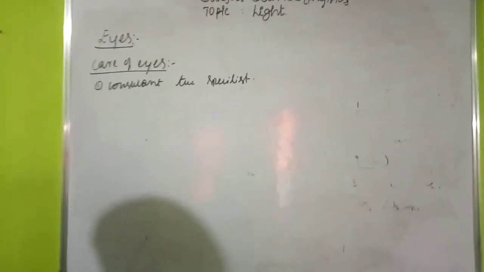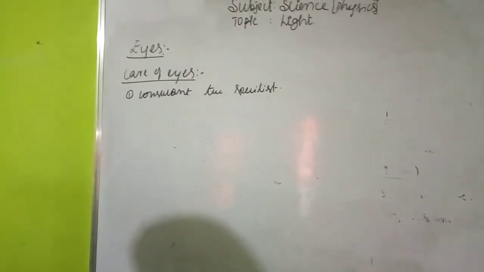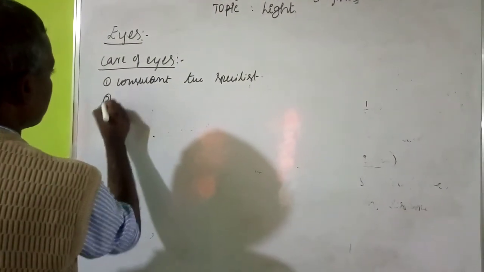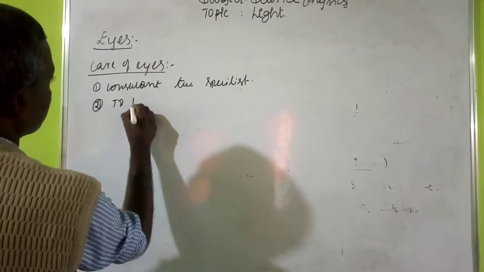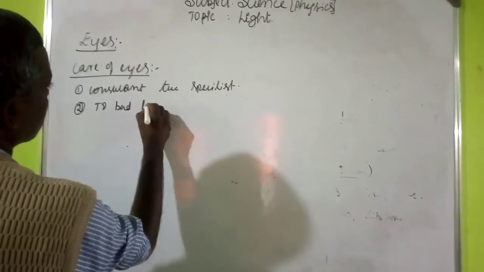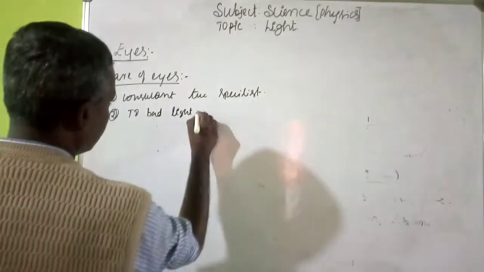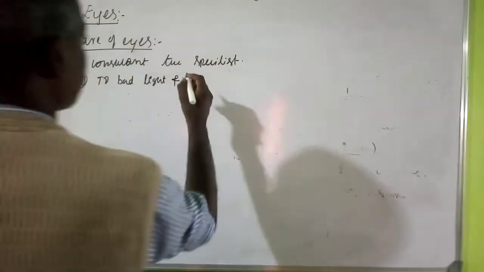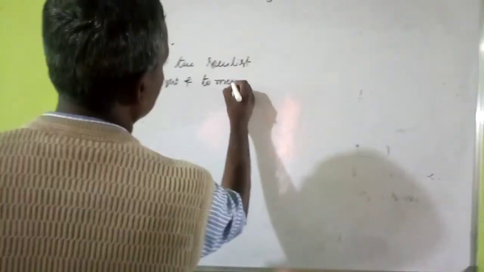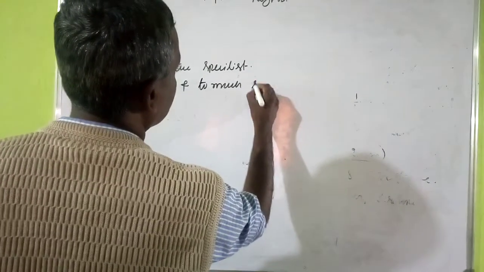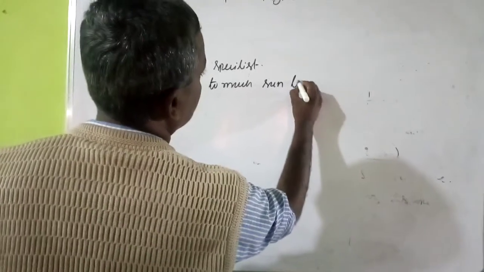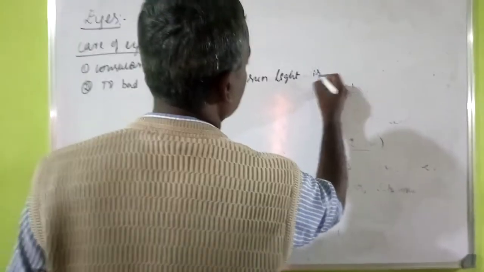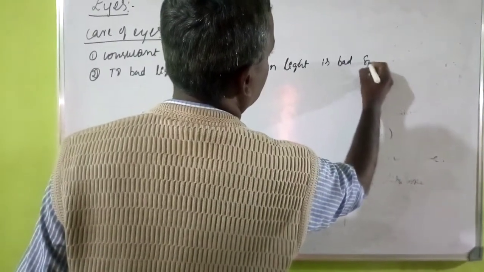Okay. Second one, too much bad light and too much sunlight is bad for the eyes.